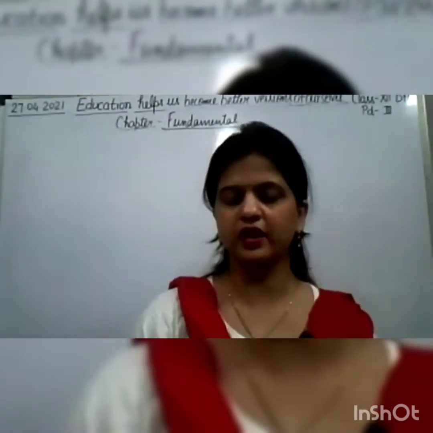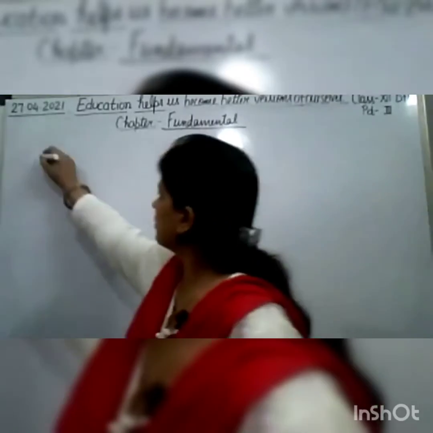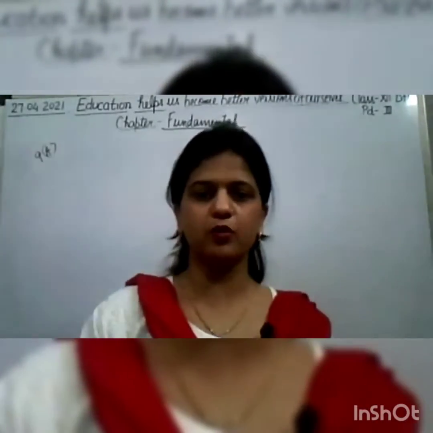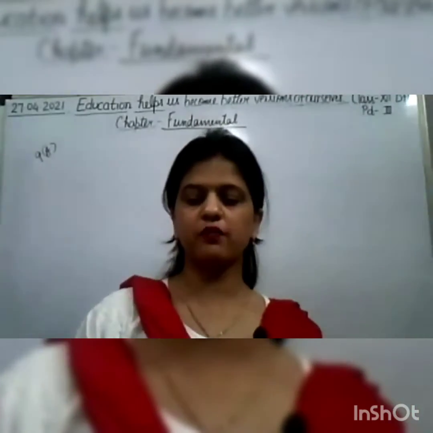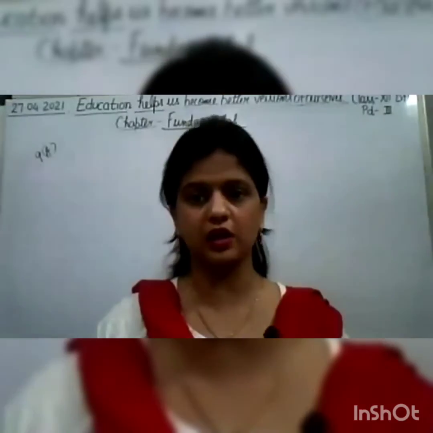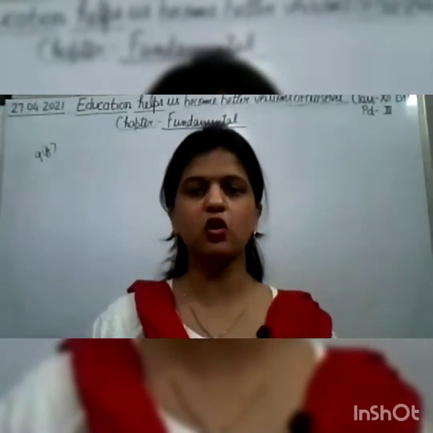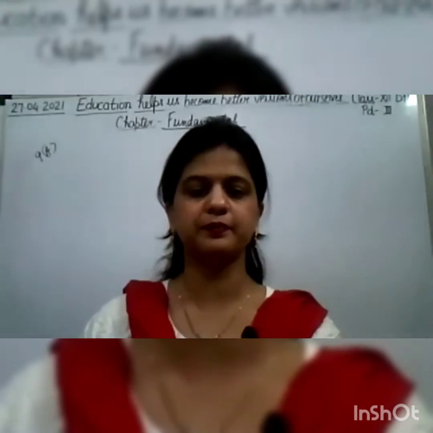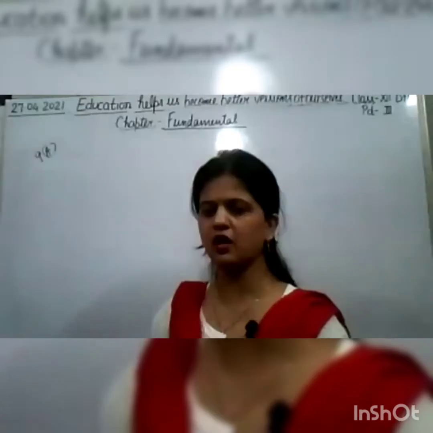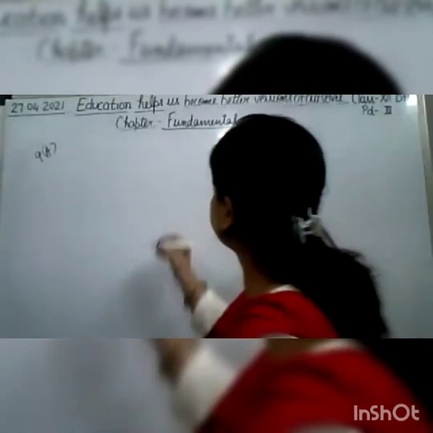So students, in the continuation of the previous question, that is question number 9A, we have prepared the profit and loss appropriation account, and now we are going to prepare the partners' capital account. Sorry, partners' capital account, because here we need not prepare the current account. It is not being asked in the question. Okay. So now we have to prepare the partners' capital account. So draw the format of the partners' capital account.